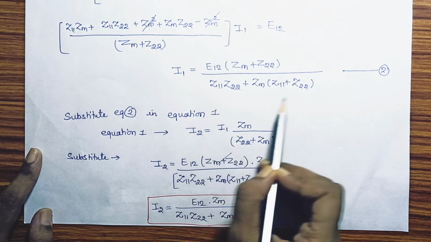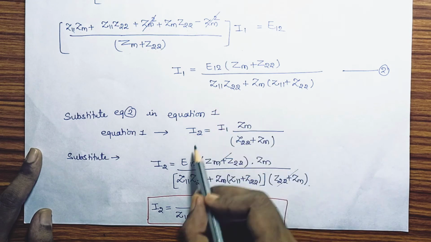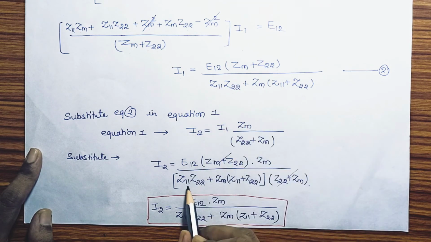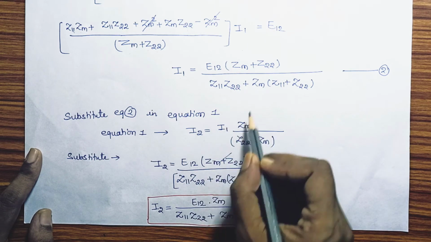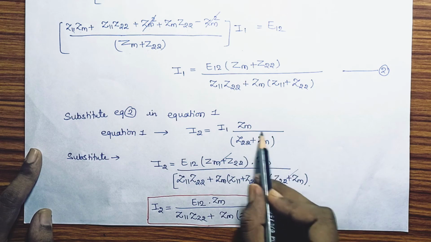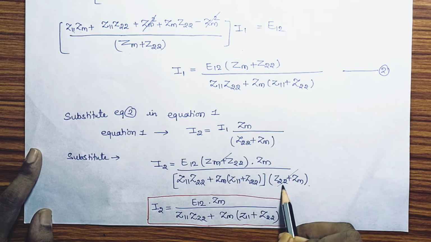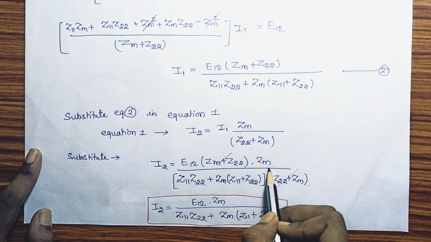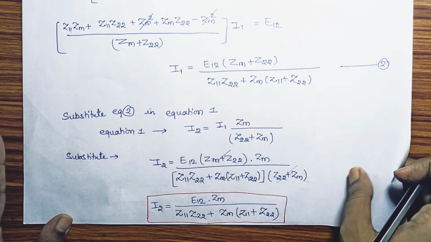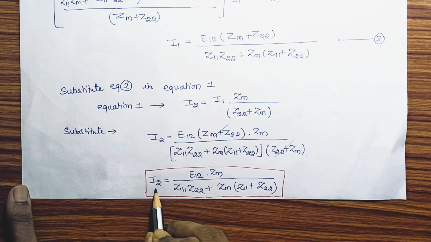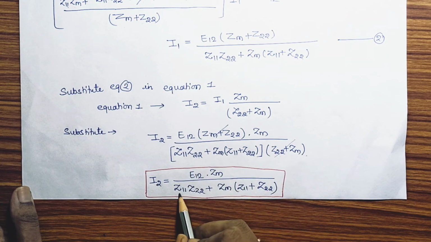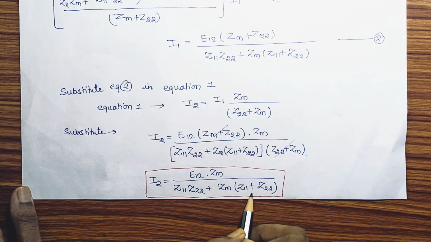So E12 (Zm plus Z22) upon Z11 Z22 plus Zm (Z11 plus Z22), multiplied by Zm in the numerator and (Z22 plus Zm) in the denominator. These two terms are similar, so they cancel. Now we get the value of I2: I2 is equal to E12 Zm upon Z11 Z22 plus Zm (Z11 plus Z22).